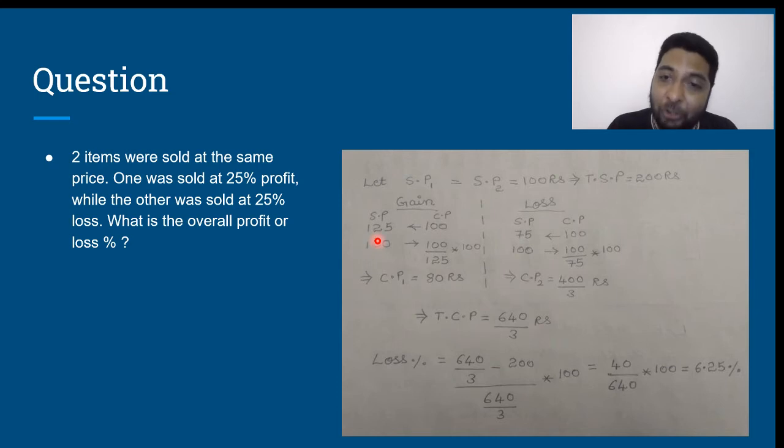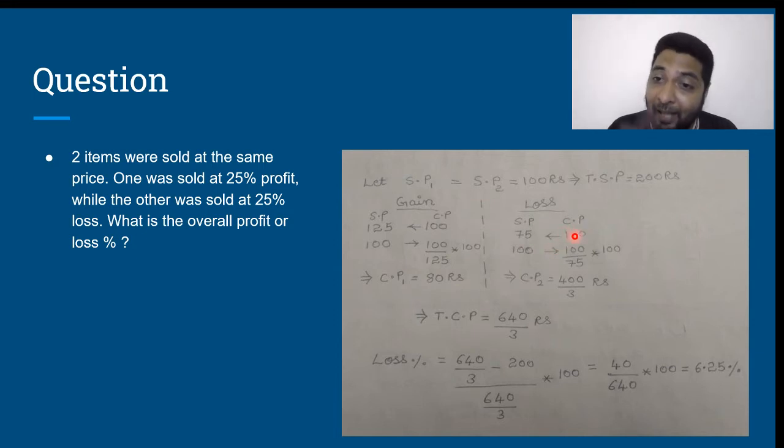But what is the actual selling price? The actual selling price is 100. Therefore, what will the actual cost price be? 100 divided by 125 into 100, which is nothing but 80 rupees. So, the cost price of the first article is 80 rupees. Now, come to the case where the other article is sold at a loss.